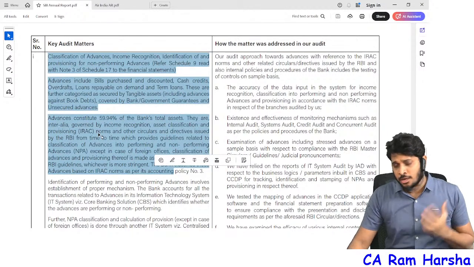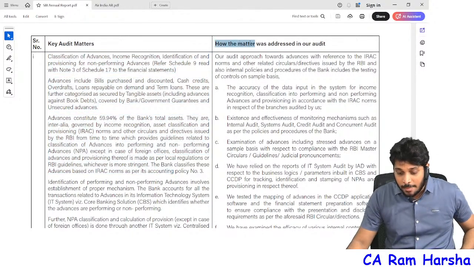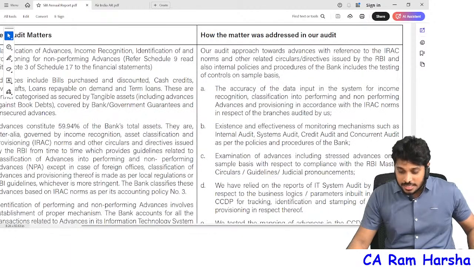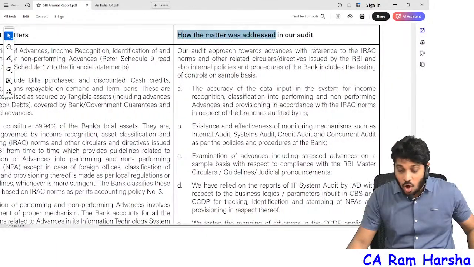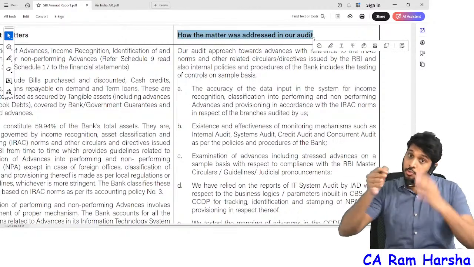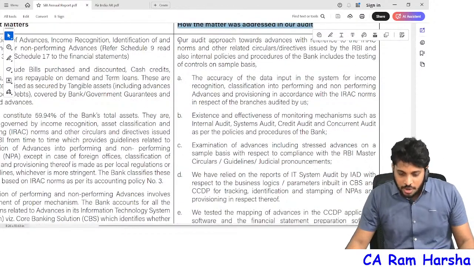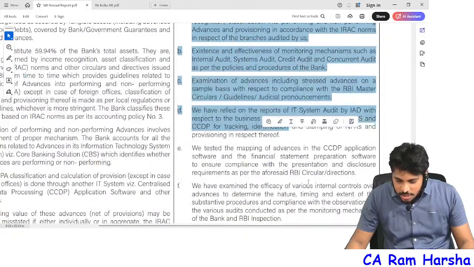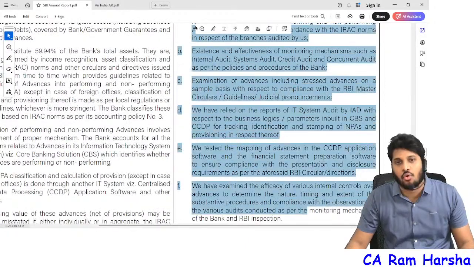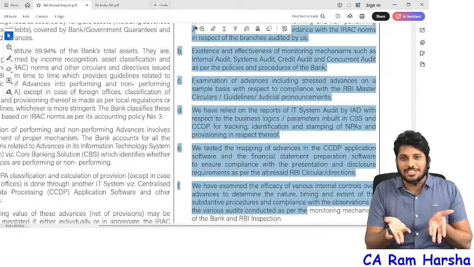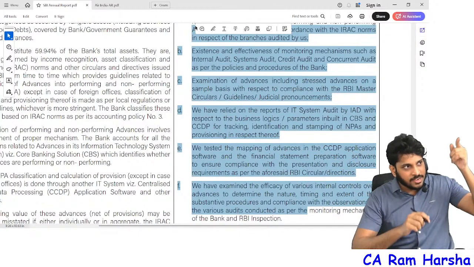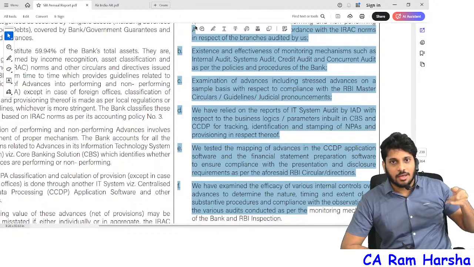Okay, it's a key audit matter. Okay, what? How the matter was addressed in the audit, how the auditor addressed that matter in the audit. In the audit, what they did, they are telling you, our audit approach towards loans and advances is like this. These are all the steps we performed in the audit. In the key audit matter, they're showing loans and advances is a key audit matter, and in the audit, we verified it like this.